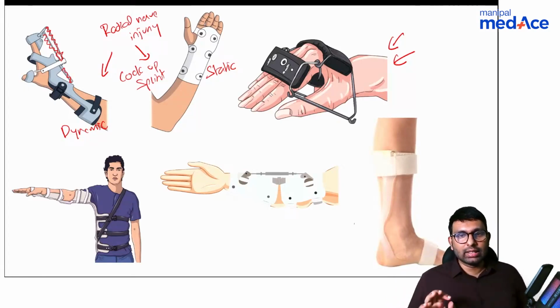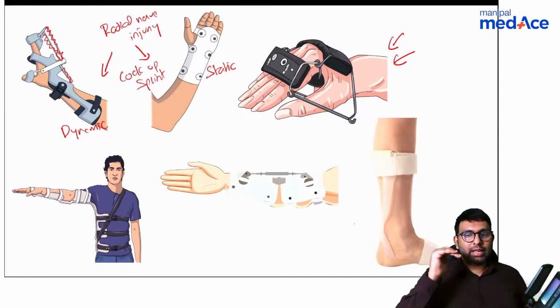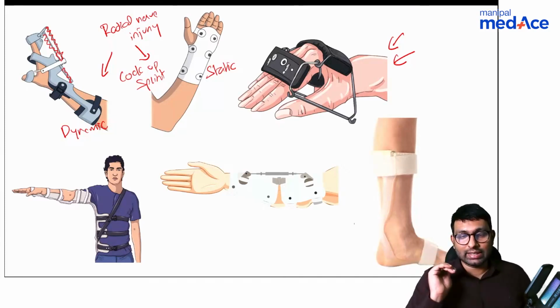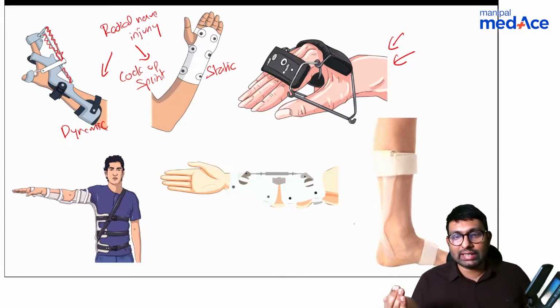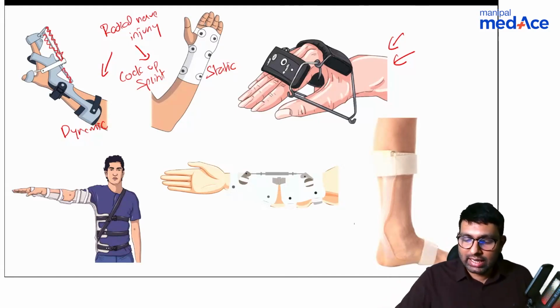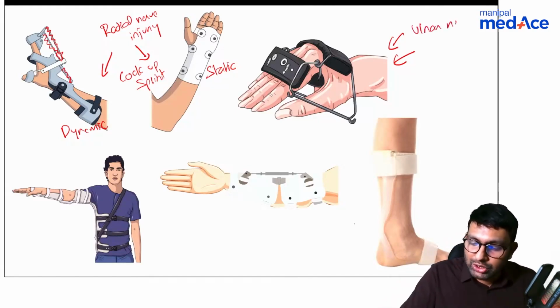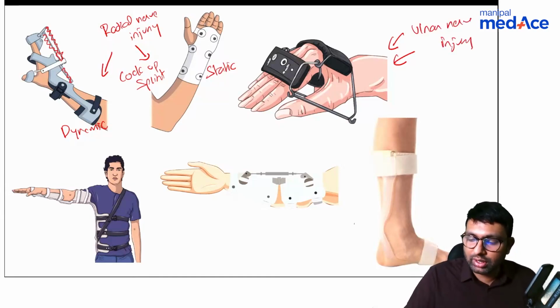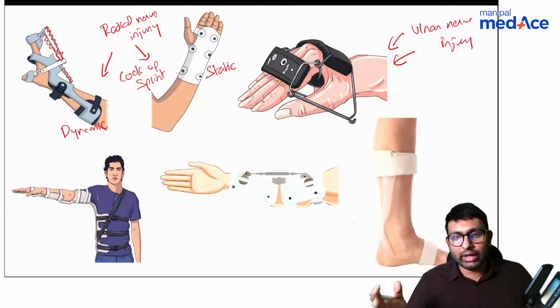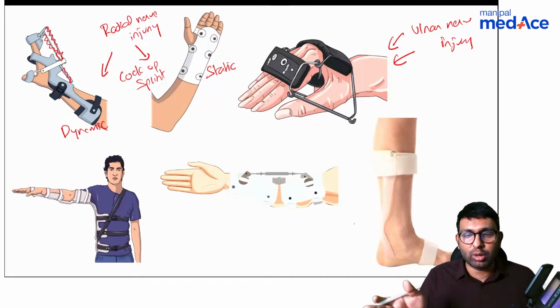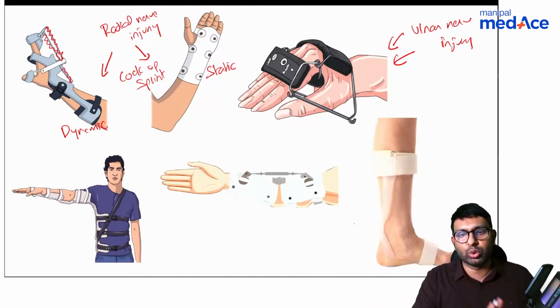Stardust says it is knuckle bender splint. So this movement is mainly by flexors, by the long flexors, and also by the lumbrical. So if they are damaged, which nerve is injured? It is the ulnar nerve that is injured. So this is a brace used in ulnar nerve injury. So this way you can decode each of the braces without even just remembering the picture or by hearting them. Just look at what the brace is doing to the hand.